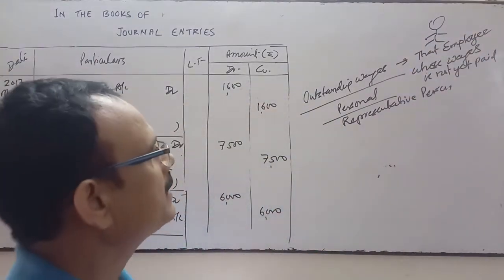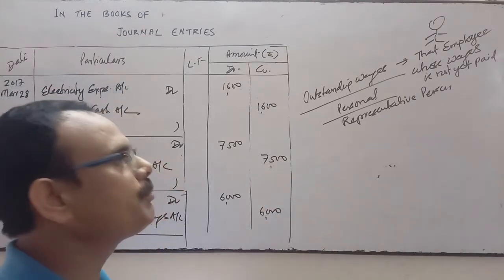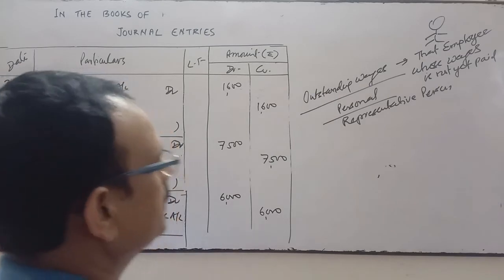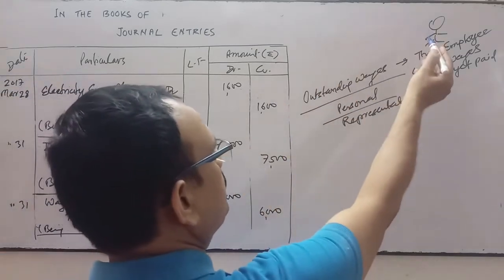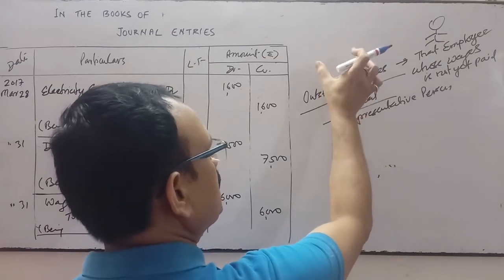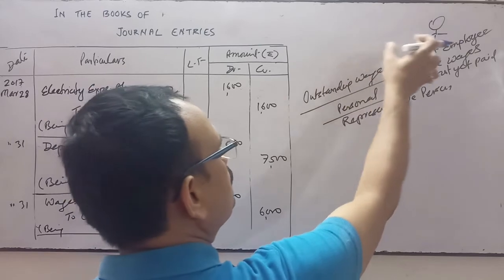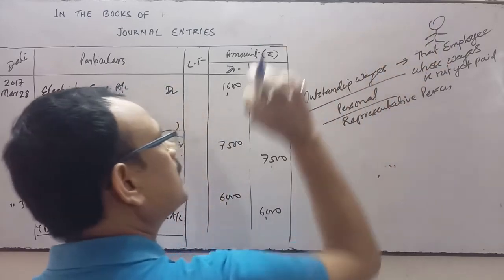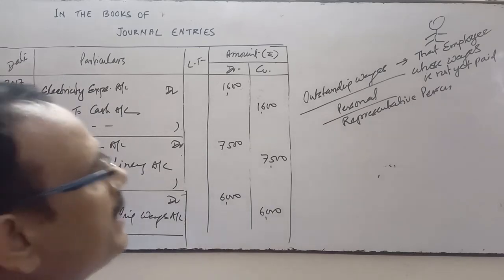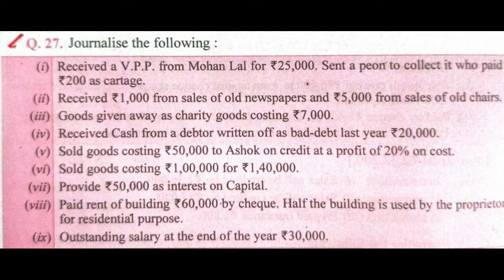So he is the giver. If the amount is not given, it means he has given the amount to me, to the business. So he is the giver. That wages has to be paid, but we have not paid that wages. It means where is that amount? The amount is in the pocket of the employer. So he has given that amount to the company. So that's why he is the giver. His account will be credited. Now see the next question.